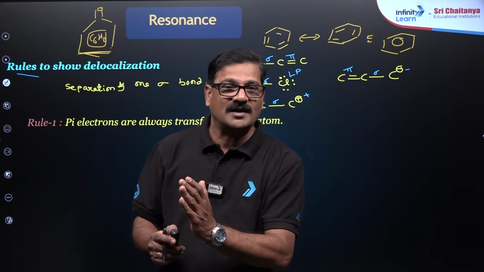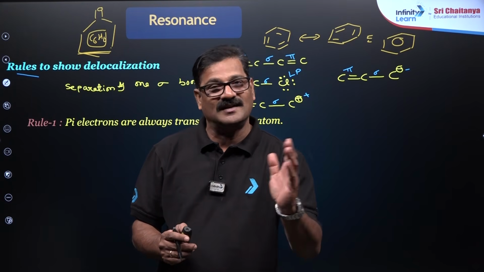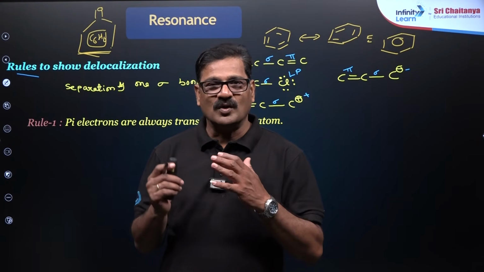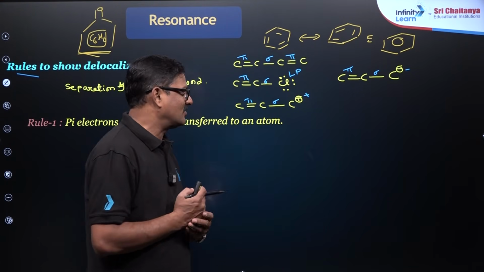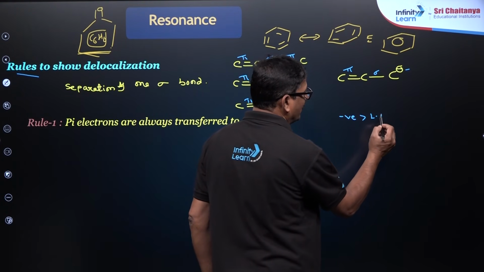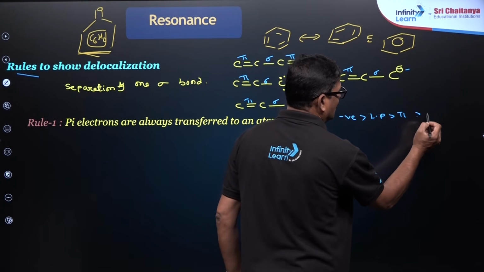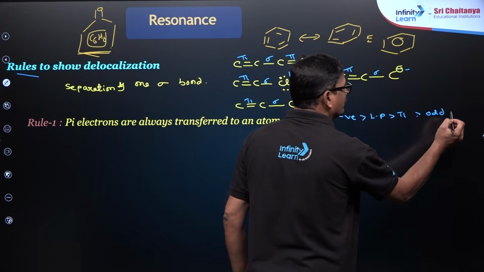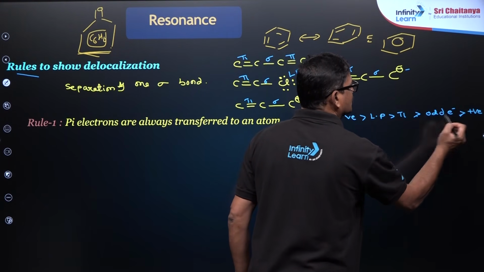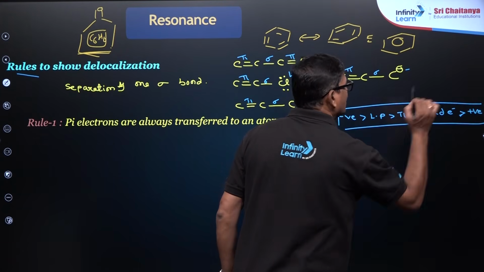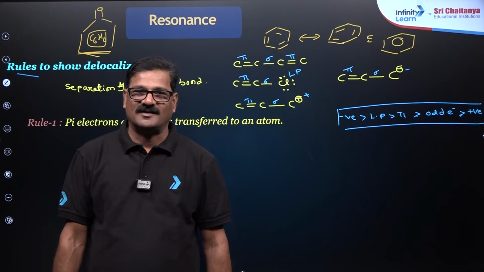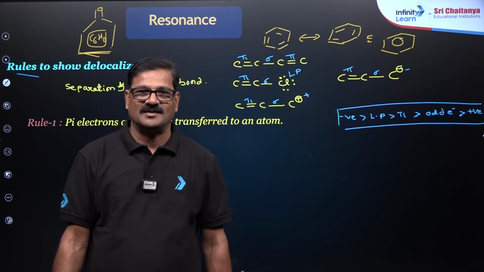My question is, what is the atom? What is the another atom? Always during the resonance, electrons try to move from more electron density to less electron density. कहाँ से कहाँ तक जाना? Negative charge, lone pair, pi bond and odd electron, and positive charge is going to be the least. So this is the order of the electronic density. Always during a resonance, electrons move from high electron density to low electron density.